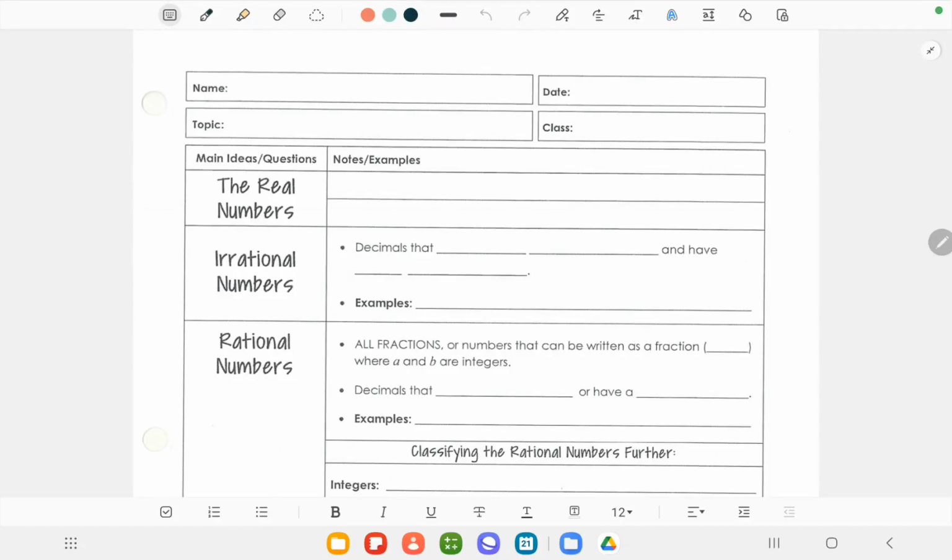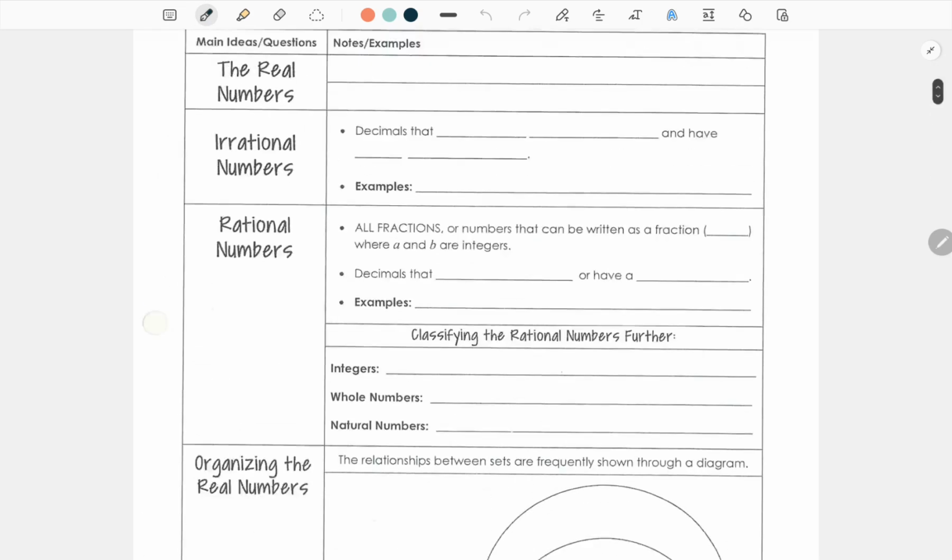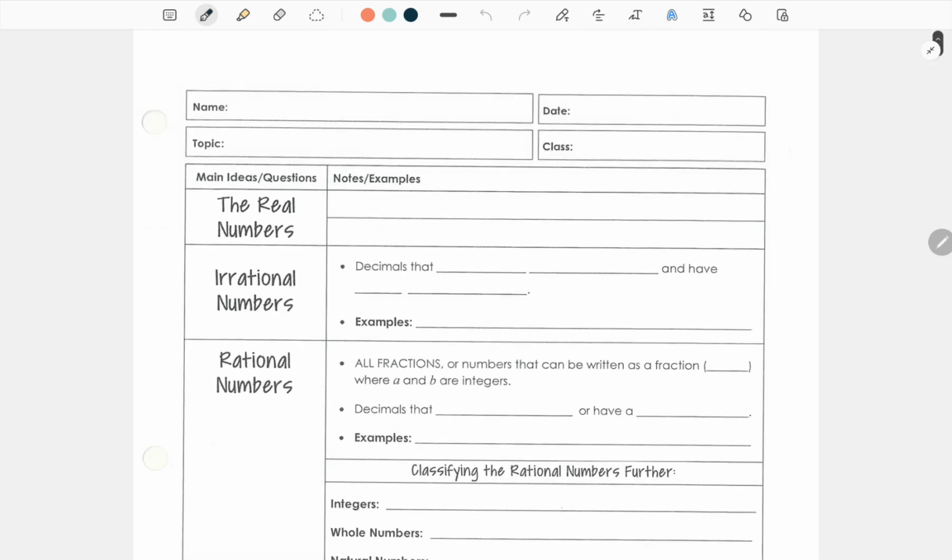Hello, today's lesson is about understanding numbers, for pre-algebra.